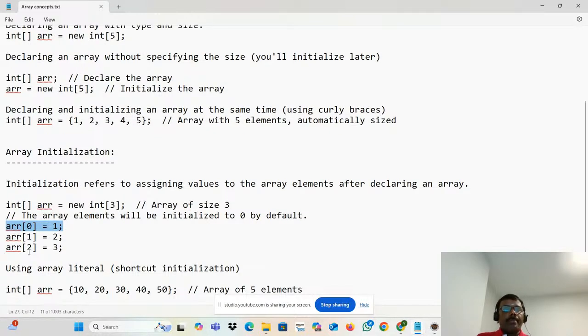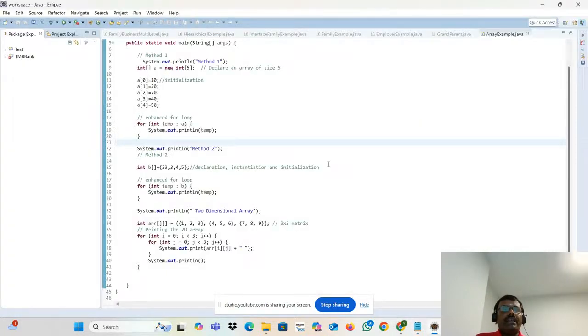So remember that it's a kind of declare and assign the hard-coded value. Okay, so don't worry about that. Let me go directly to the program. Simple understanding is,